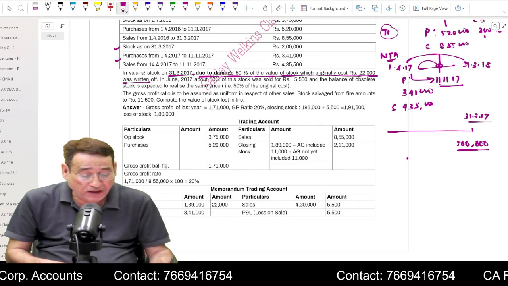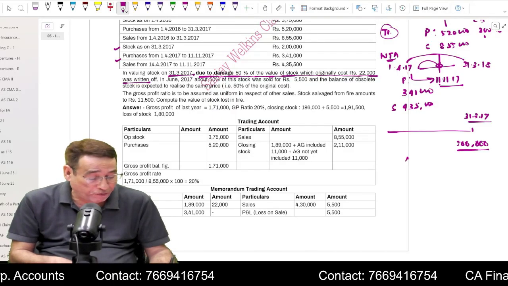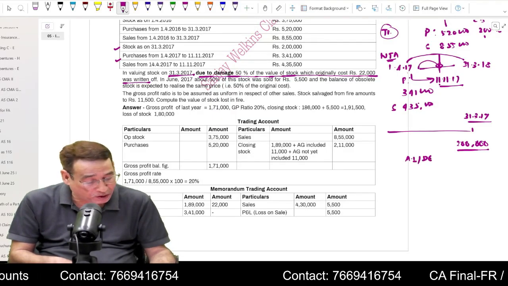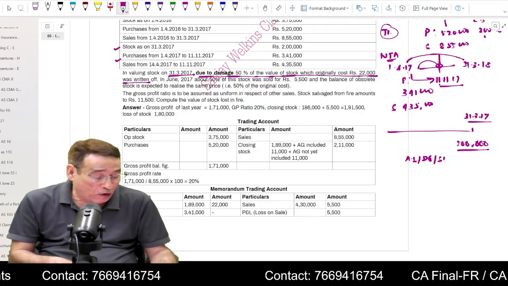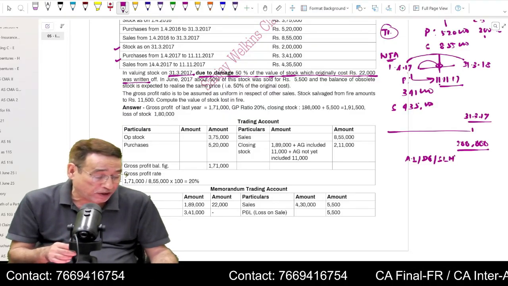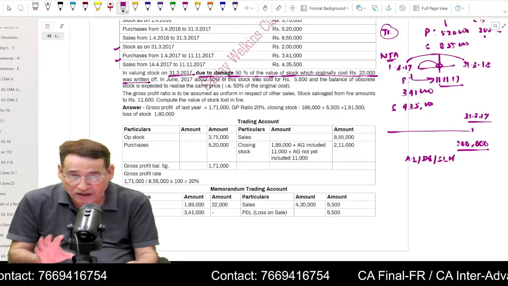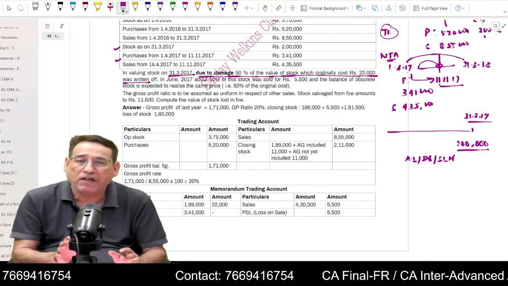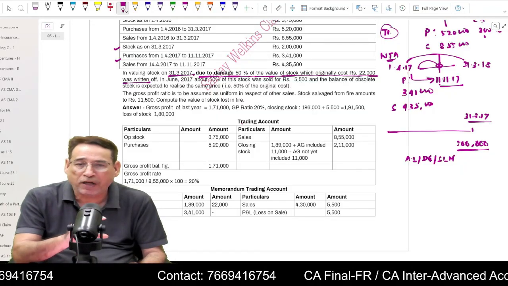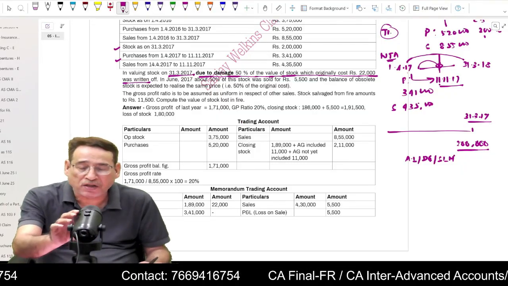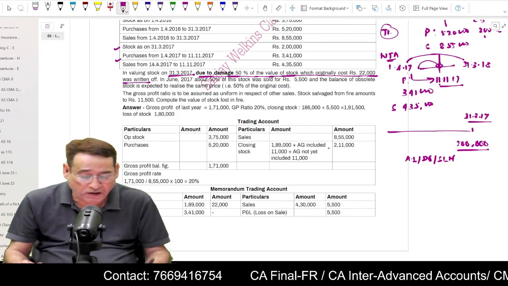you found that there were some goods which were generally known as abnormal line of goods or damaged goods or slow moving goods. How did I find out that these are actually abnormal goods, damaged goods or slow moving goods? Because it is given in the question that some portion of the goods was written off. So whenever it is written this way, automatically it should strike you that these goods are of abnormal nature. Is it clear to you?